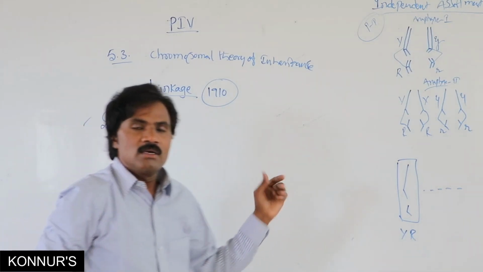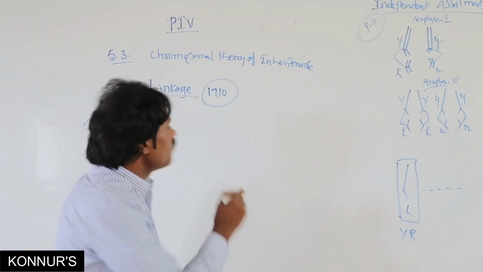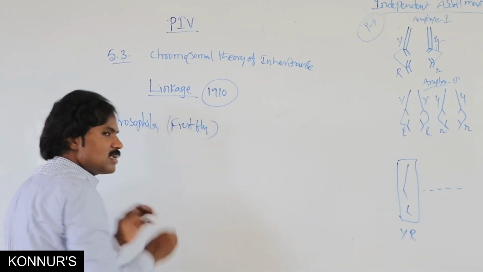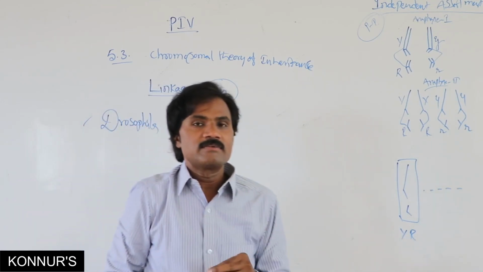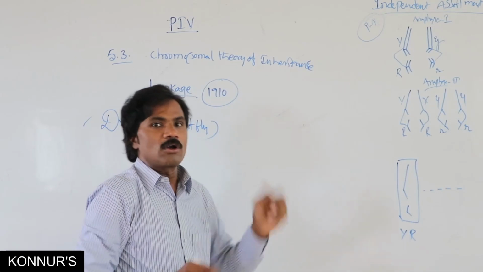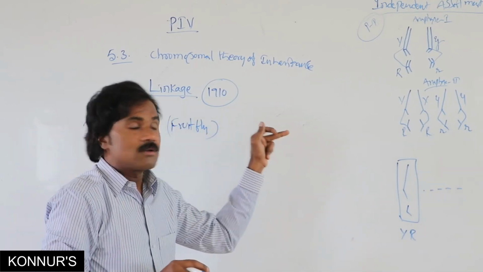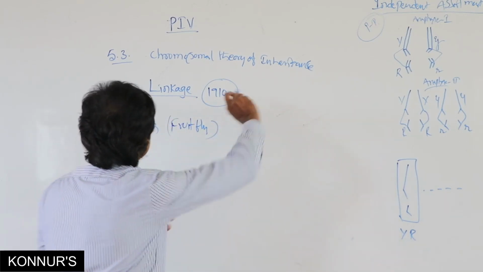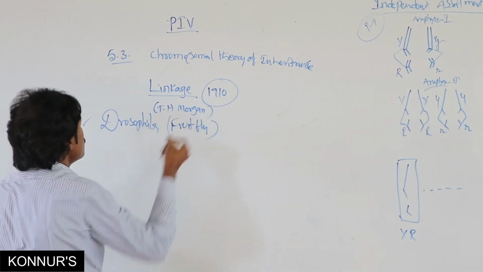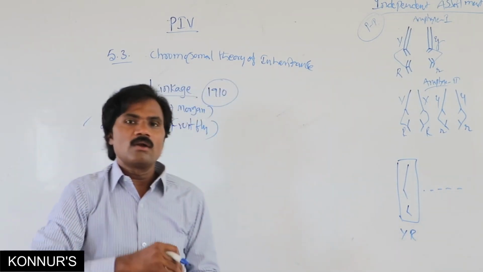He has taken this particular fly, commonly called the fruit fly. That's why T.H. Morgan is called the fly man, or the father of experimental genetics. The fly man related to this experiment is T.H. Morgan. In this linkage, why has he taken only the fruit fly?